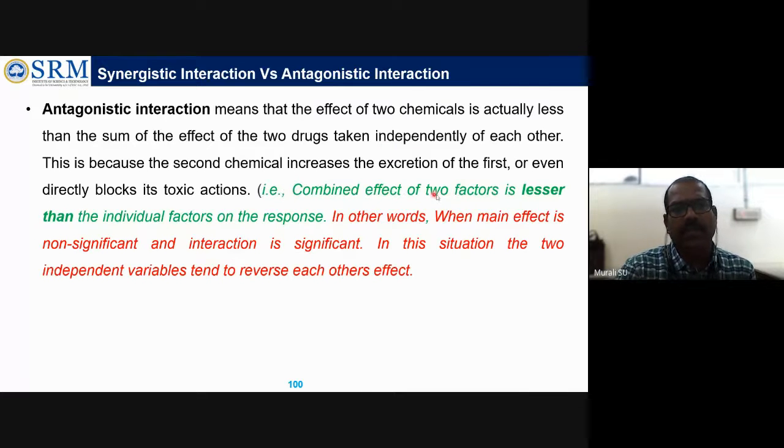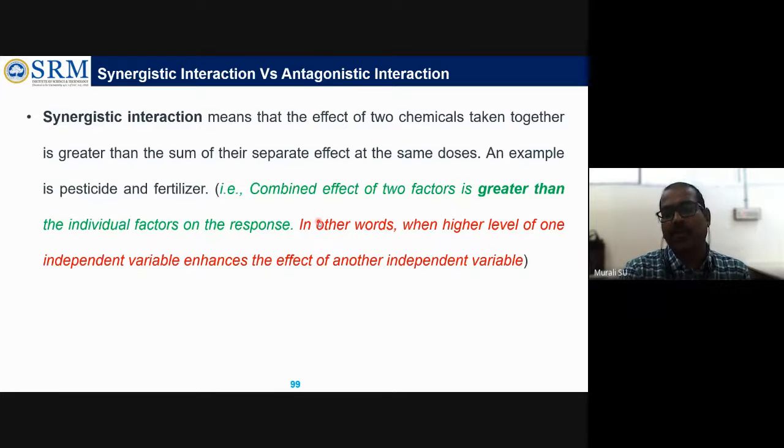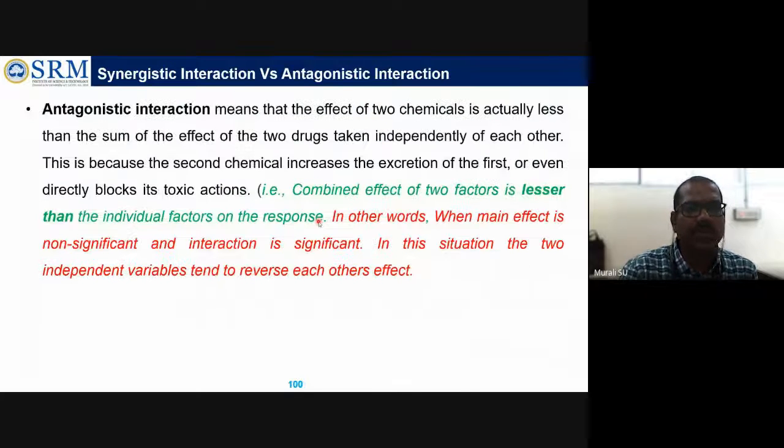The combined effect of two factors is lesser than the individual factor on the response. In the previous one, the combined effect of two factors is greater; one factor is influencing the other factor to enhance. But in this one, the combined effect is minimal or lesser than if you are studying individually.